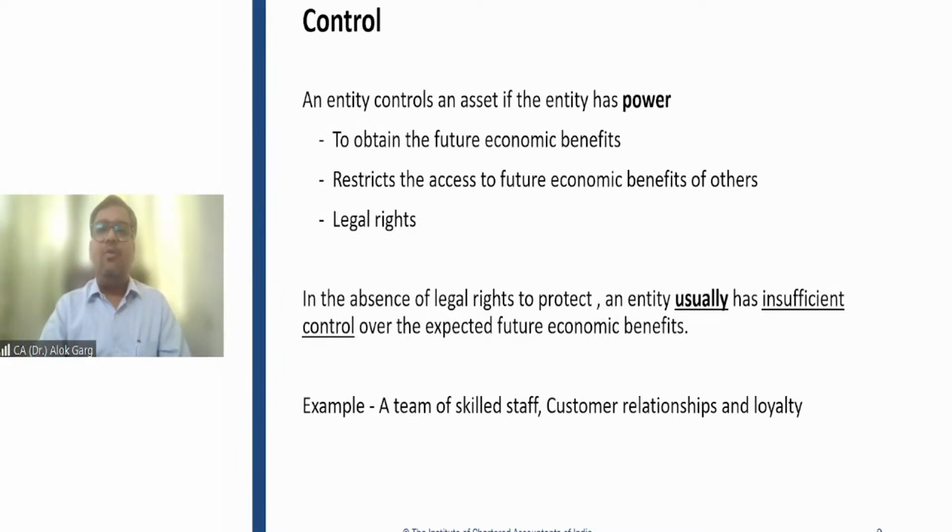So an entity controls an asset generally if the entity has a power to obtain the future economic benefit or restrict the access of others to the future economic benefit. Generally, in case of control, the company has a power obtained by legal rights. In the absence of legal rights to protect, an entity usually has insufficient control over the expected future economic benefit. If I have not got the copyright of my content, probably if someone copies my content, I cannot sue him.